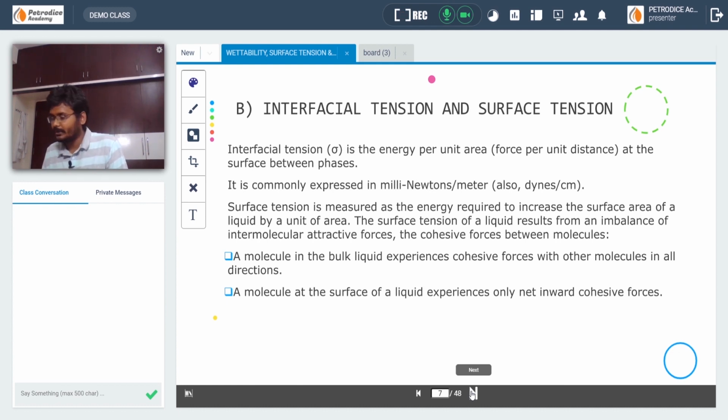Okay, as wettability has now been completed, let's come to interfacial tension.